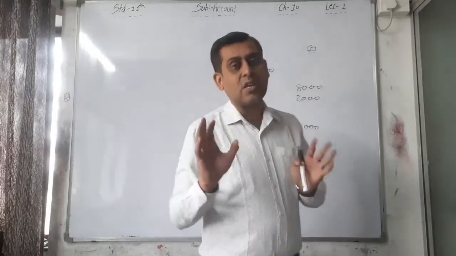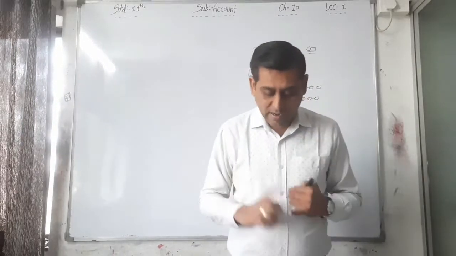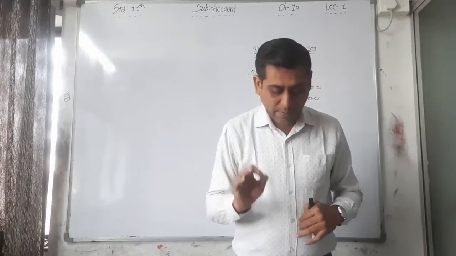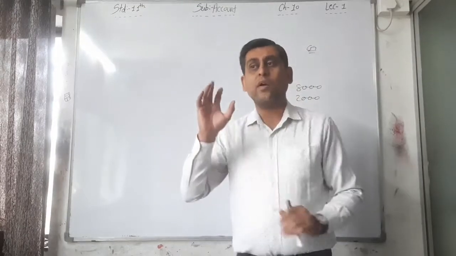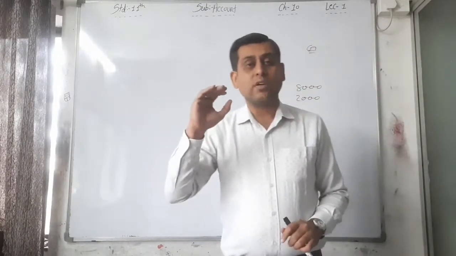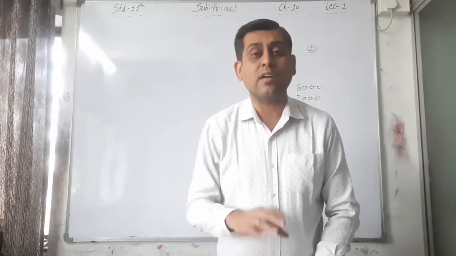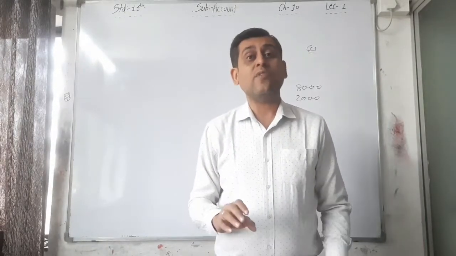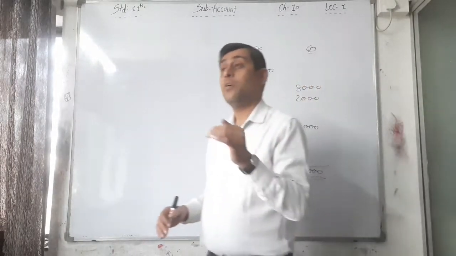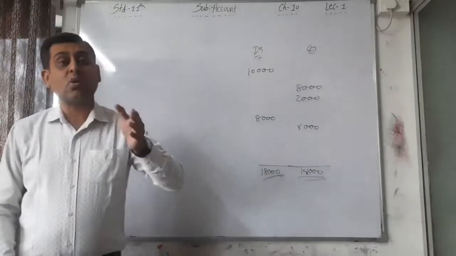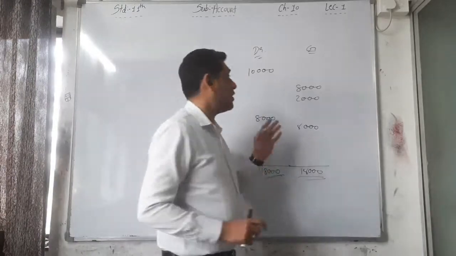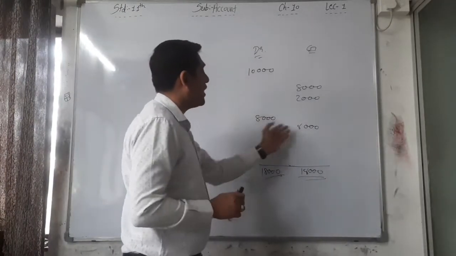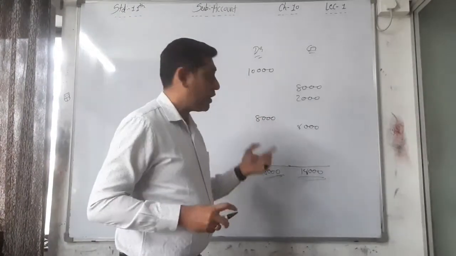And if it is equal, then we can say that the statement shows that prima facie the accounts are mathematically correct. In simple words, your accounts are correct if you are not making some major mistake in recording the entry.